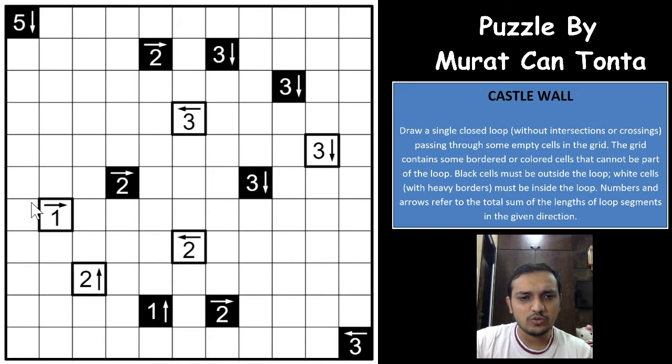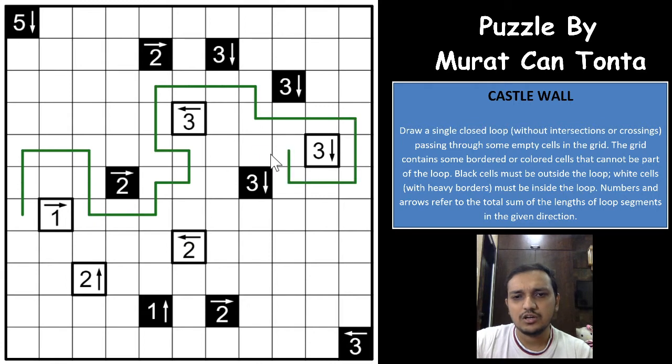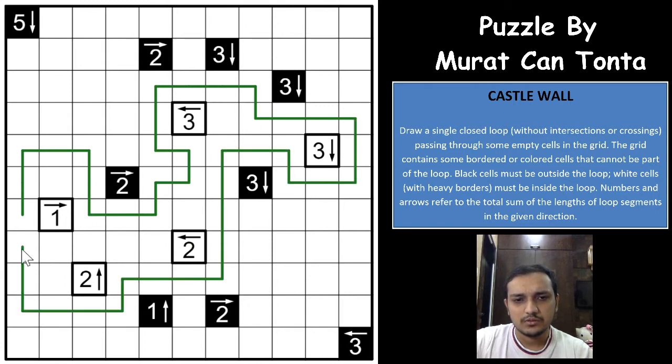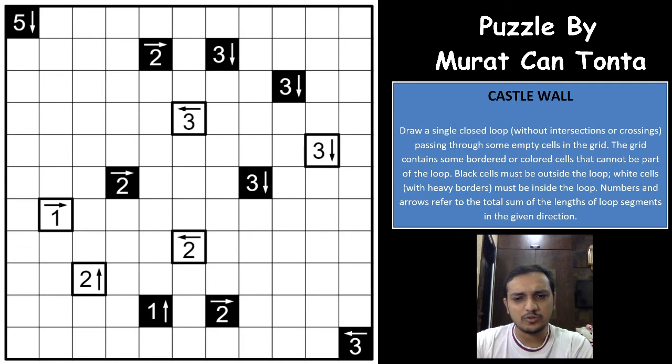So let me explain how it can be. Okay, let us assume this one. I'm just drawing an example here. So as you can see here, all of these white clues are inside the loop and all of these black clues are outside the loop. This is what I mean, right? None of the loop segments are intersecting or crossing, and the thing that is required is all of the white cells would have to be inside the loop.